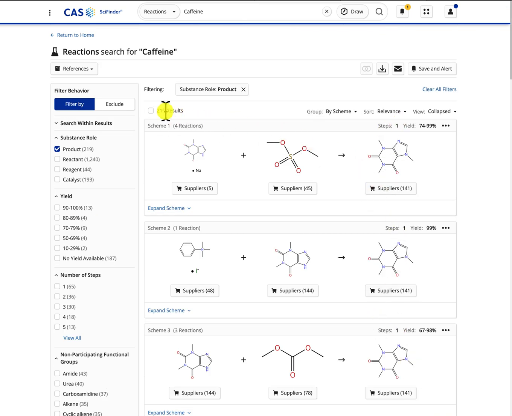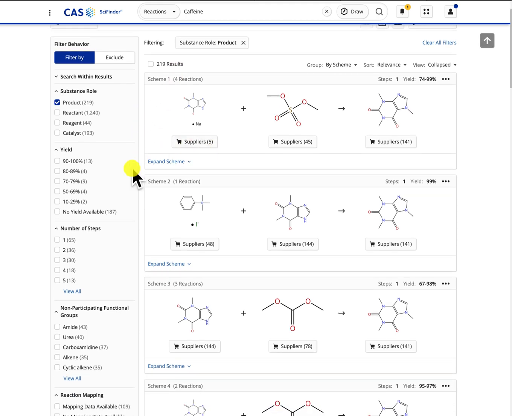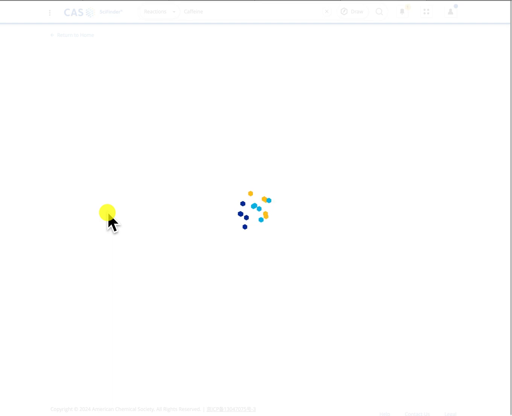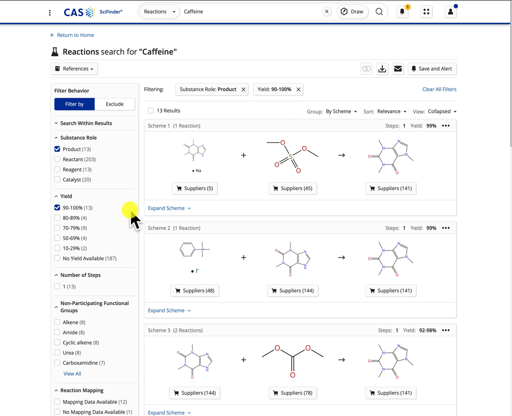I found 219 results. I can refine it a little bit more. I can perhaps say all of them that have 90 to 100% yield. And now I've retrieved 13 reactions.